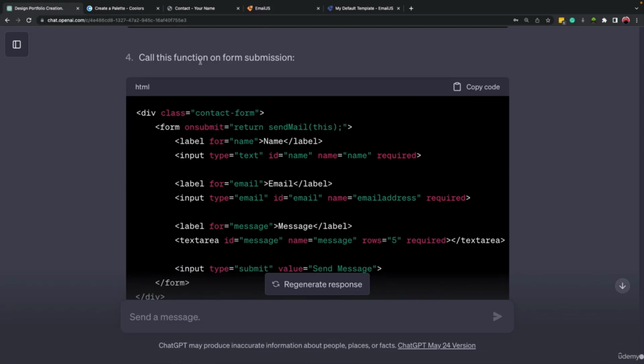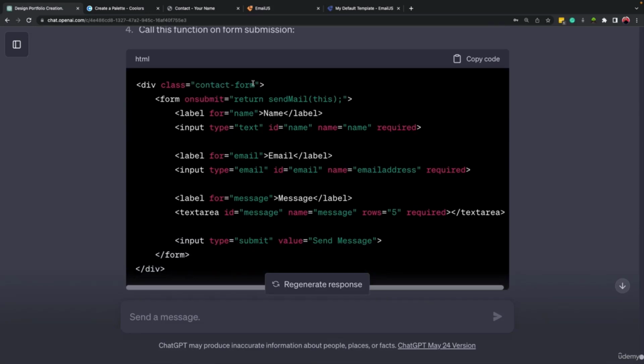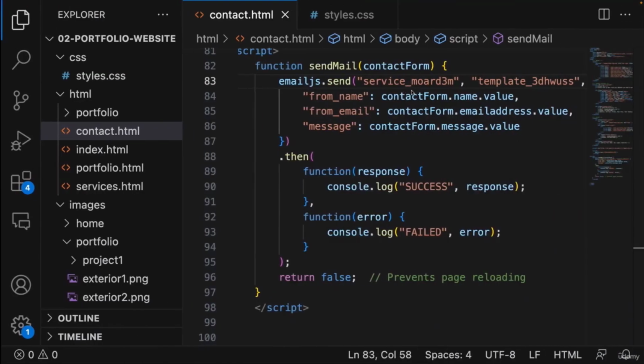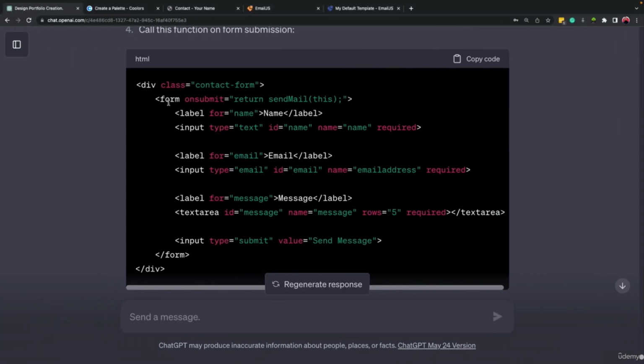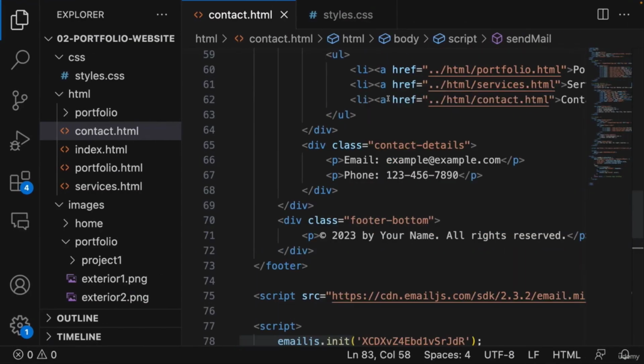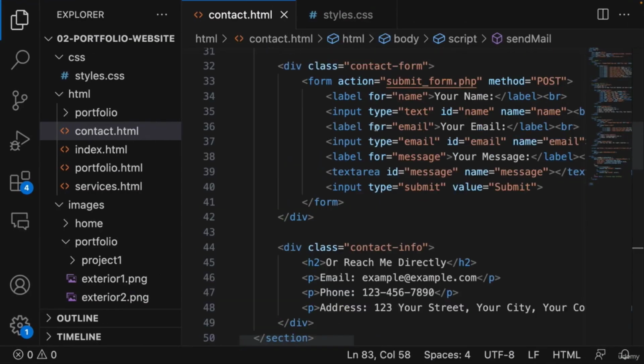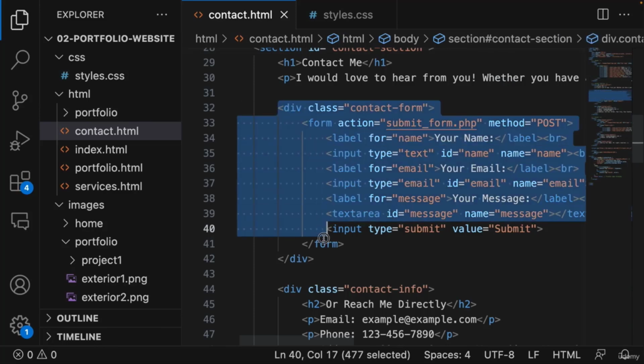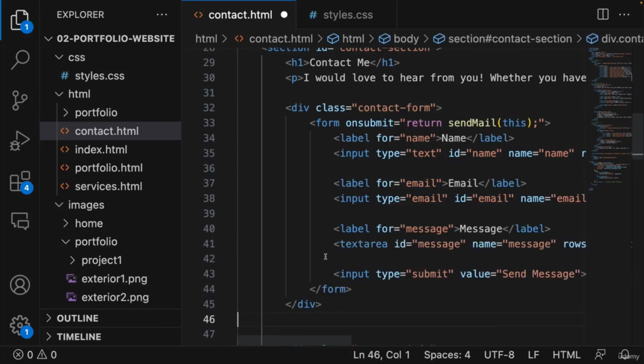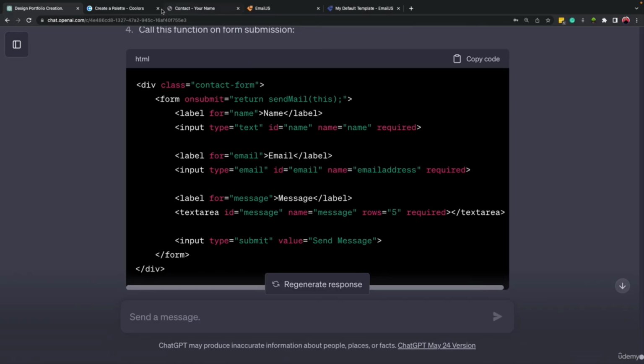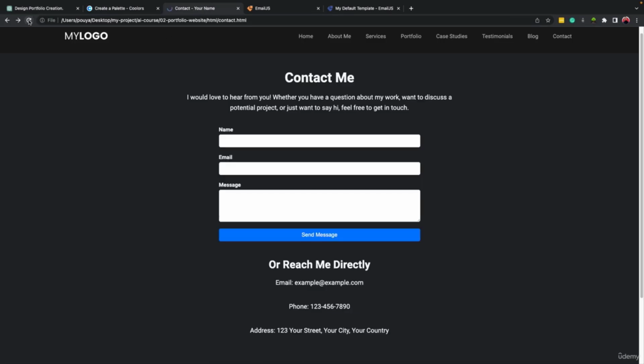And then we need to call this function when we submit this form. So it wrote the HTML code for our form again. I'm just going to copy it, and we have to replace from this part, the div which has a class of contact form, until after the form tag. So let's scroll up here, and here it is. I'm going to replace it here, save it. Let's come to our contact page, refresh it.